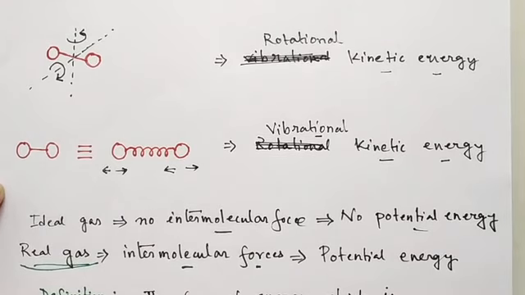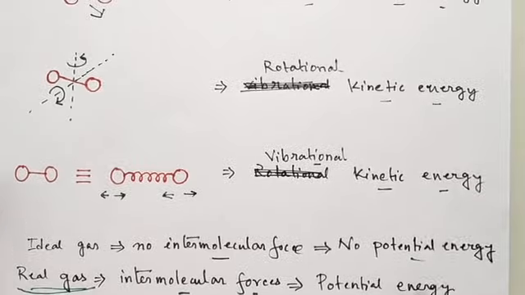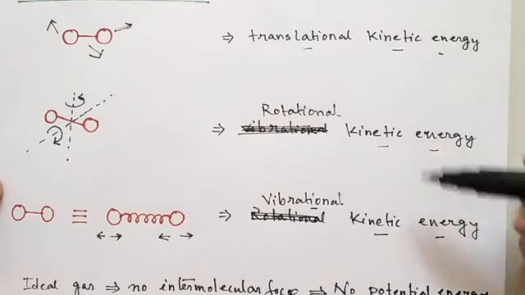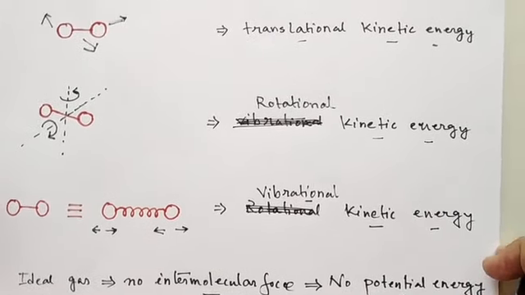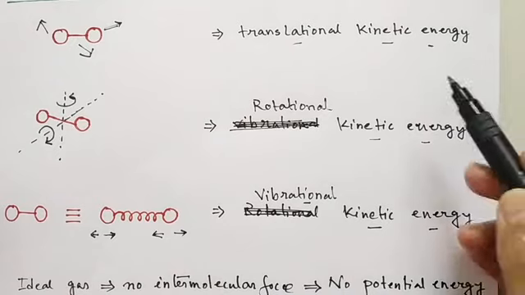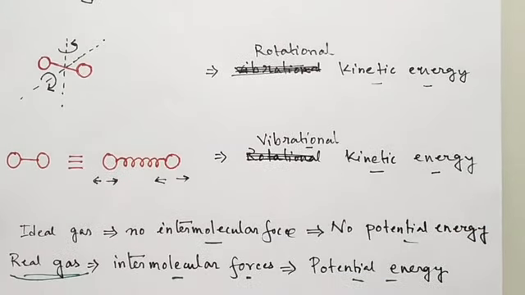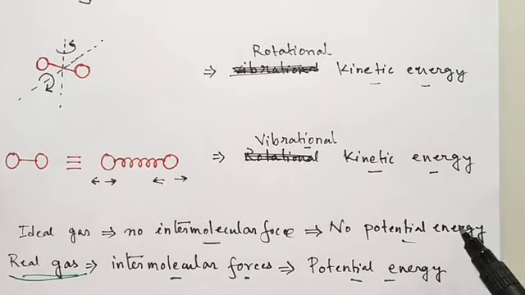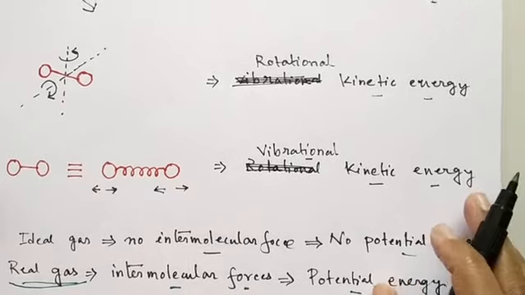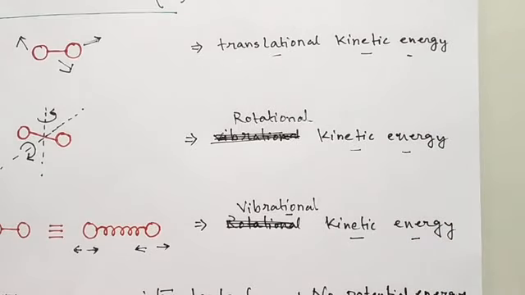So the real gas molecules will also have potential energy in addition to this kinetic energy. Whereas if you consider the gas to be ideal, then the ideal gas molecules will only have these 3 modes of kinetic energy, but no potential energy. But the real gas molecules will have potential energy due to the intermolecular forces in addition to these 3 modes of kinetic energy.